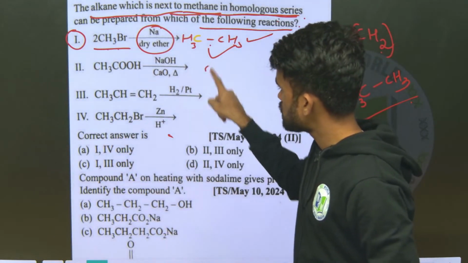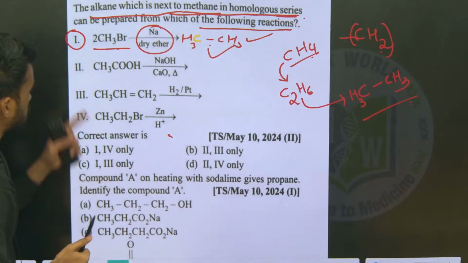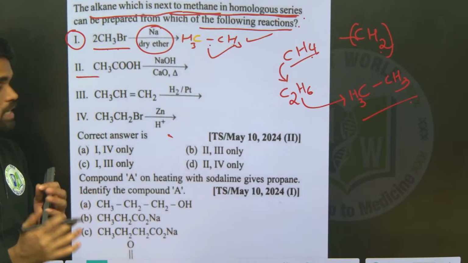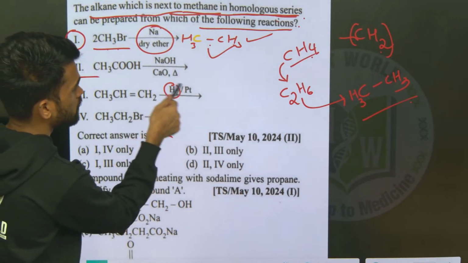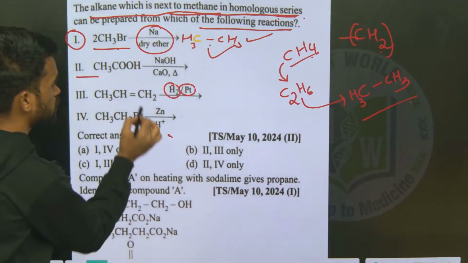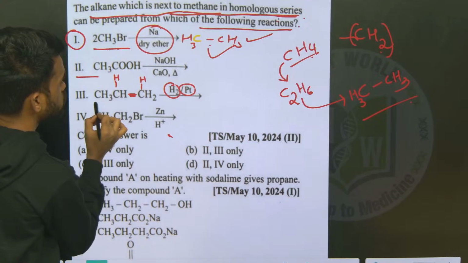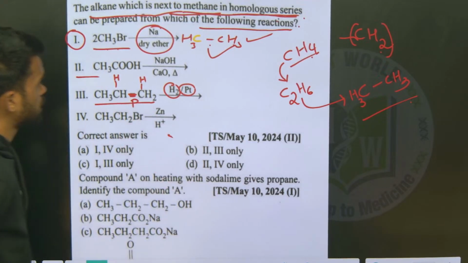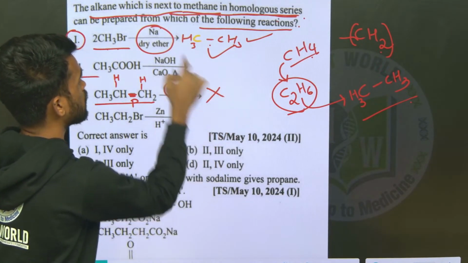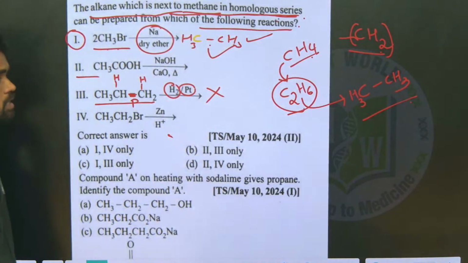And in order to answer the remaining, you need to have some more clarity on this. Just look at this. What are 3 and 4 saying here? 2 we haven't discussed, we will discuss, that is the decarboxylation reaction, I will tell you. But see here, H2/Pd is given. What happens with this hydrogenation with platinum or palladium? Now we are removing this double bond, writing it as a sigma bond and adding one hydrogen here, one hydrogen here. So you are going to get propane, a 3 carbon hydrocarbon. But what we need is only ethane. So this reaction is not giving the homologous of methane. Homologous must differ by what? CH2 unit only, not more than that.